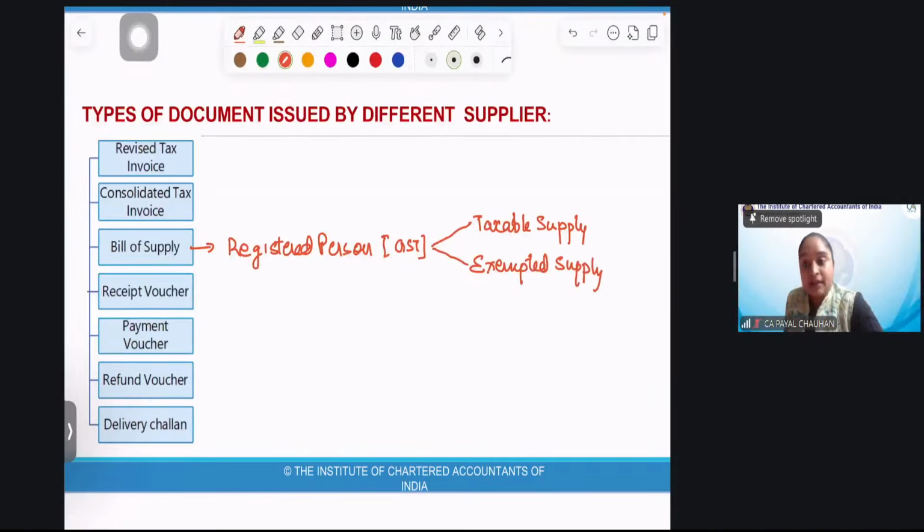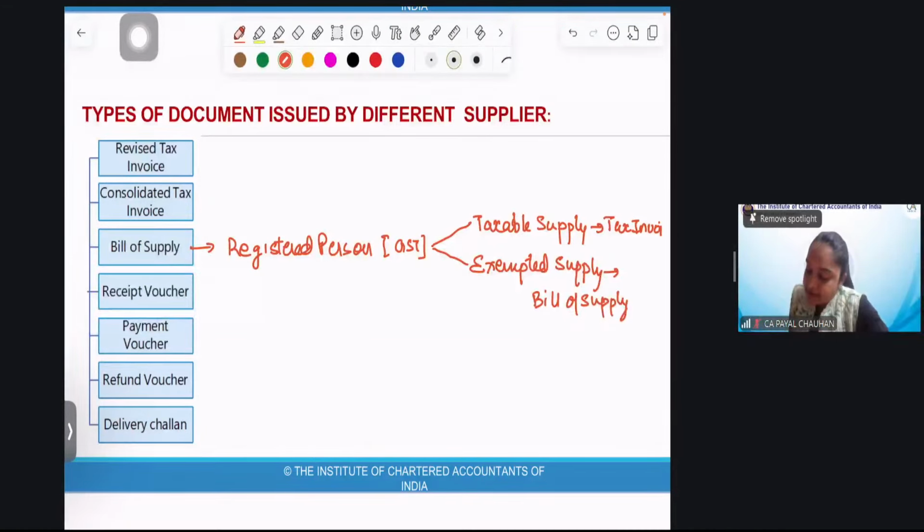If I'm giving a taxable supply, I'll issue a tax invoice. But if I'm giving an exempted supply, I'll issue a bill of supply. As simple as that. See, in both the cases I'm registered. The only thing is the type of supply. If it's a taxable supply, I'll issue a tax invoice. And if it is an exempted supply, I'll issue a bill of supply.